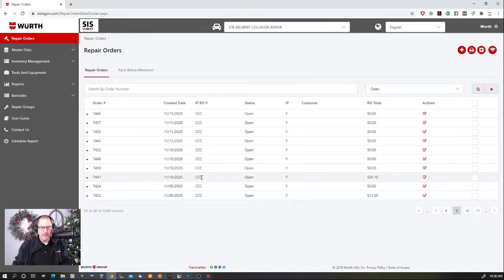Well, yes, because it says under IPRO here, it came from CCC. Second, does it have parts on it that have not been transmitted or printed yet? Yes, there's $20 worth of fasteners we just added. So if those two criteria are met, then SIS is automatically going to push that back over to CCC. But for time's sake, let's just go ahead and push it over now.